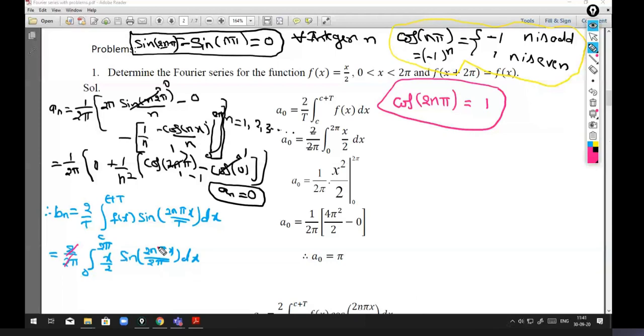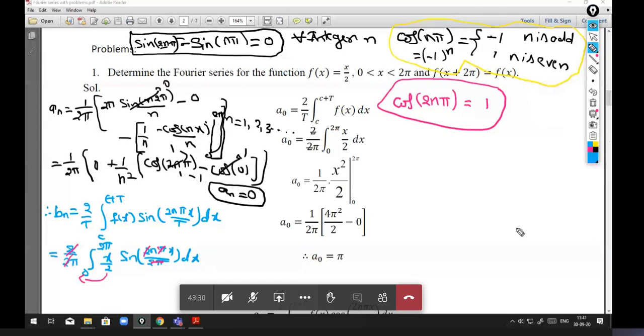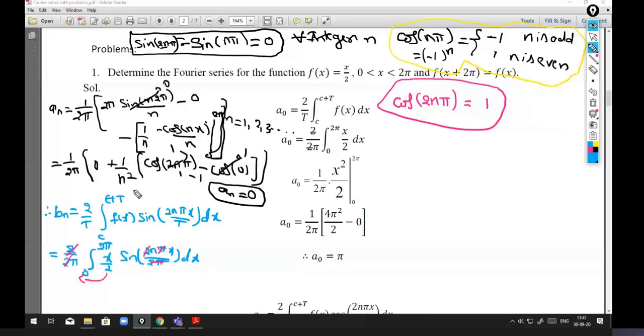So I can take this 1 by 2 outside the integration. This reduces to bn is equal to 1 by 2 pi integration 0 to 2 pi x into sin nx dx.